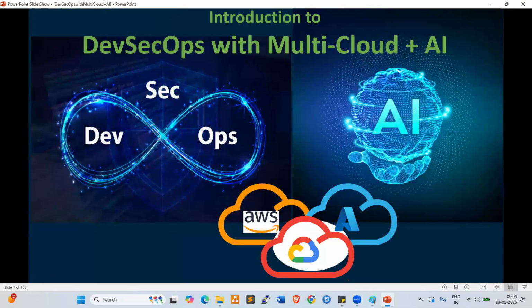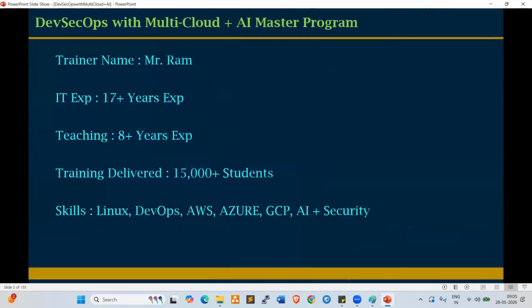Welcome to the demo session, DevSecOps with multi-cloud plus AI. This is an introduction to the DevSecOps with multi-cloud plus AI master program. Before going to the session, let me introduce myself first.